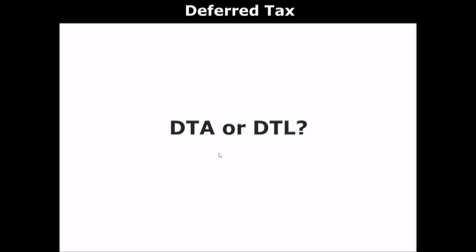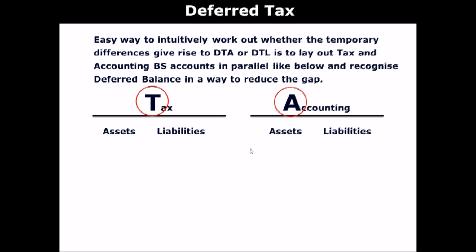All right. So this is typically the part of tax accounting where confusion comes into play. Okay, so well, I personally often got confused when determining whether the temporary difference gives rise to deferred tax assets or deferred tax liability.